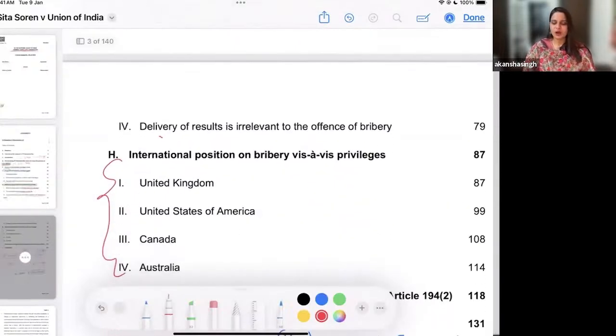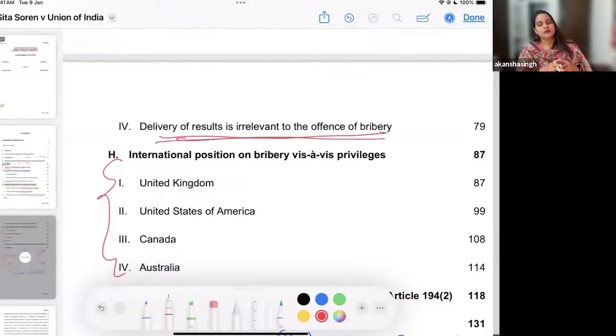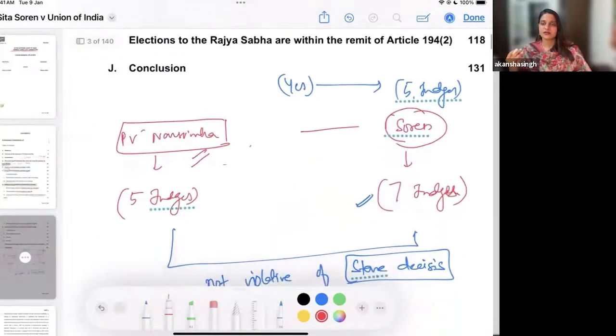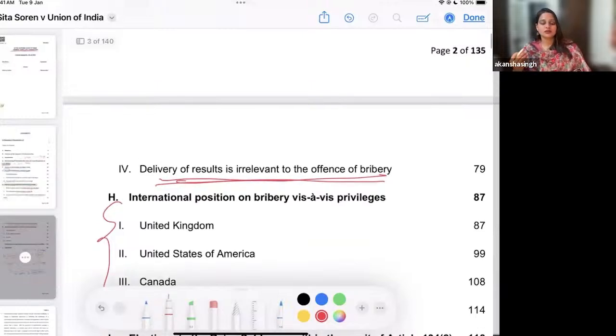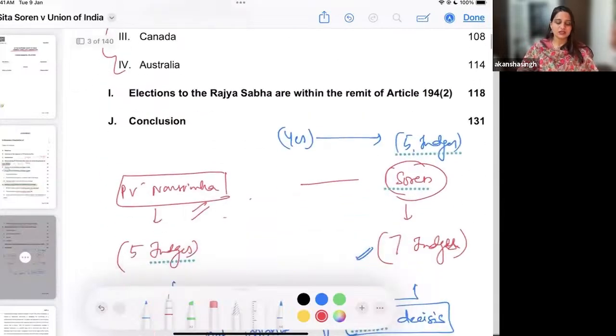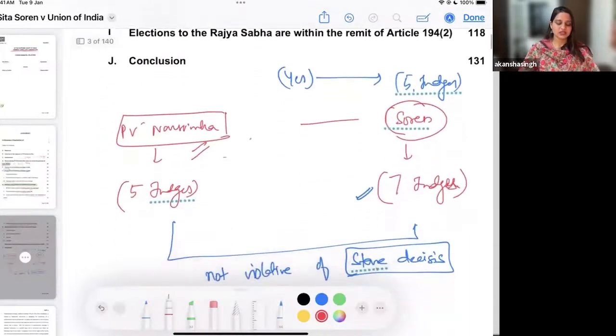And then when do we really say bribery is complete? This is a very important question, which we will see being addressed, wherein the court has said that bribery does not really require that you have to vote or act in furtherance of the bribery. The act of bribery is taking the money, delivering or accepting the money, or giving the money away, and that is very clear from the definition of bribery.